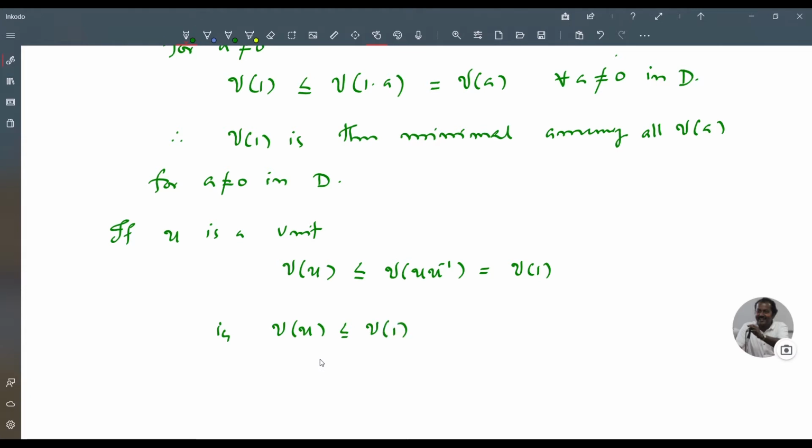But nu of 1 is the minimal among all A not equal to 0 in D. So nu of 1 is less than or equal to nu of U. Therefore, nu of U equals nu of 1 if U is a unit in D.